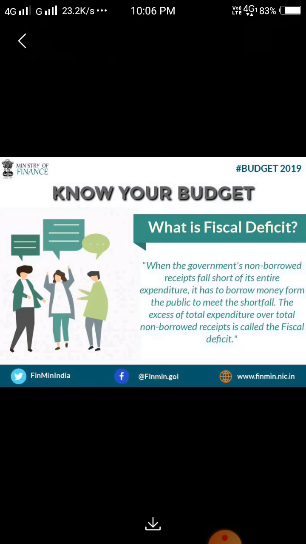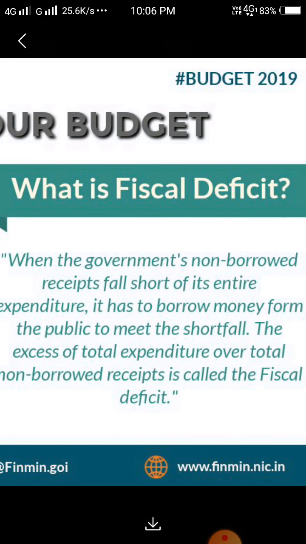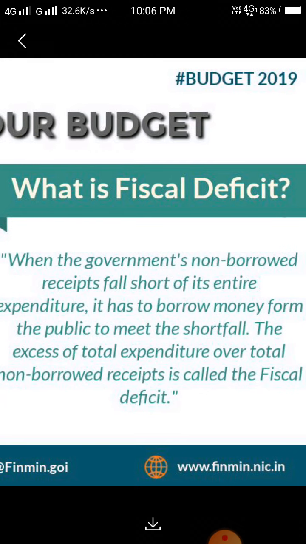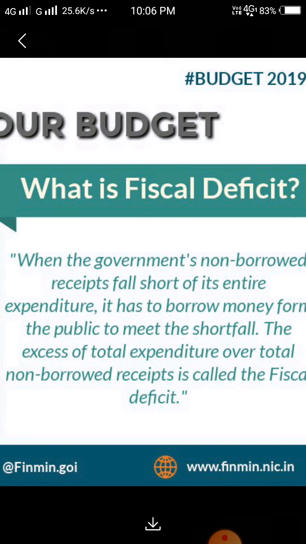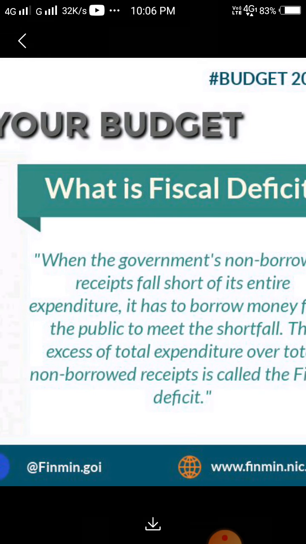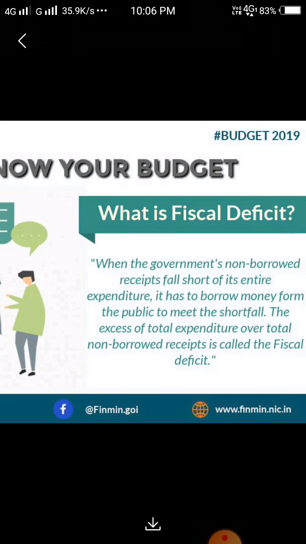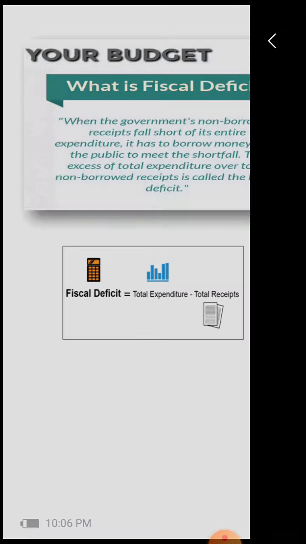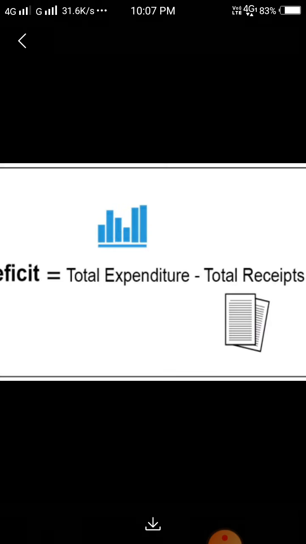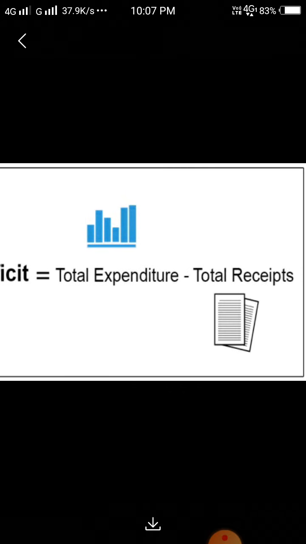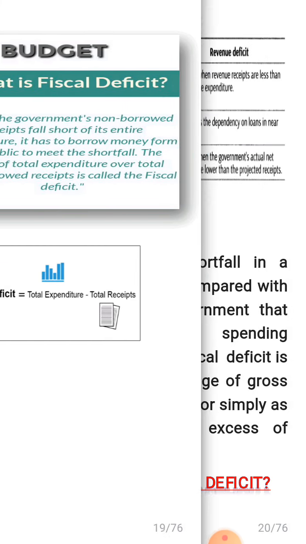Understand? Here is fiscal deficit. When the government's non-borrowed receipt falls short of its entire expenditure, it has to borrow money from the public to meet the shortfall. The excess of total expenditure over total non-borrowed receipt is called the fiscal deficit. Understand? These are the fiscal deficit. The fiscal deficit means total expenditure minus total receipt, the total expenditure by the government and total receipt collected by the government, right?